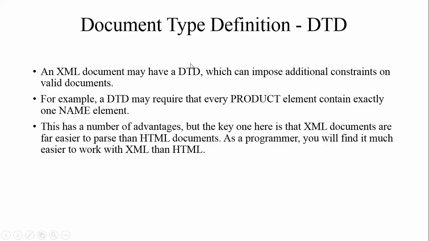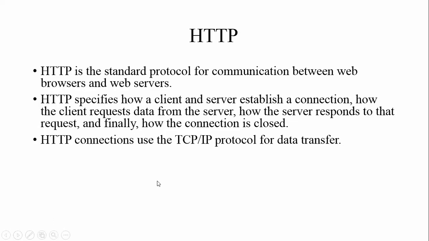Next one is the DTD, the Document Type Definition. It shows which kind of documents or web pages you are trying to develop, and we have to define it first. An XML document may have a DTD which can impose additional constraints on valid documents. A DTD may require that every product element contains exactly one name element. It is a key, or a tag, through which we can declare what kind of language we are going to use while developing web pages.